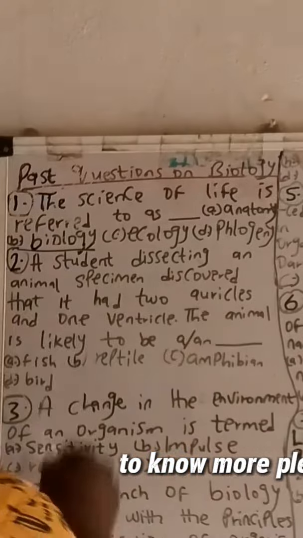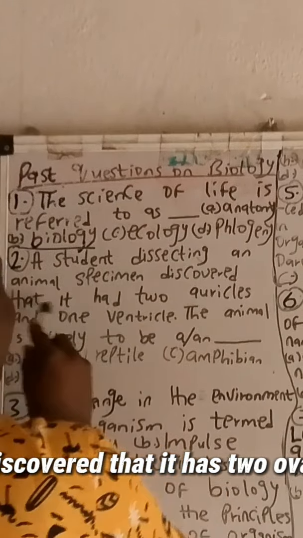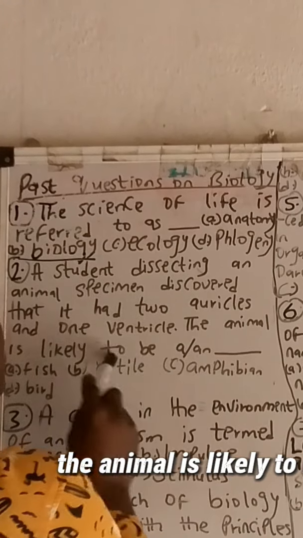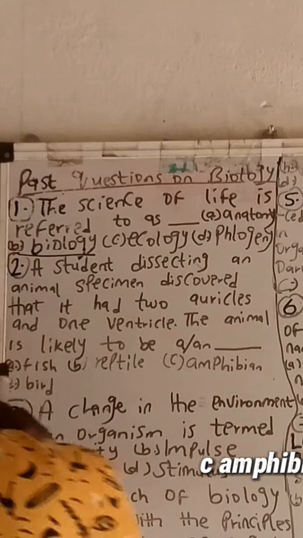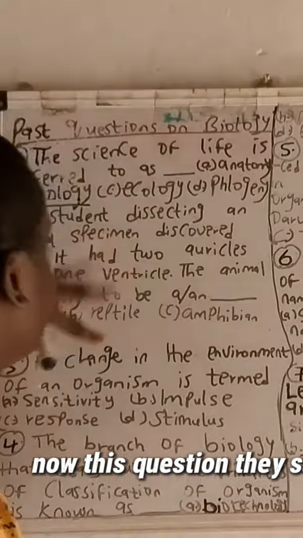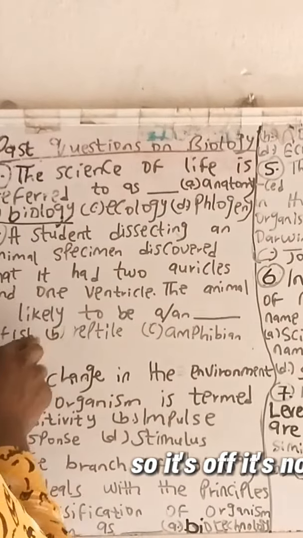Number two, a student dissecting an animal specimen discovered that it had two auricles and one ventricle. The animal is likely to be a dash. A. Fish. B. Reptile. C. Amphibian. D. Bird. Now, this question, they say that the animal has two auricles and one ventricle. Now let us analyze the options. A. Fish. Fish has one auricle and one ventricle, so it is not correct.